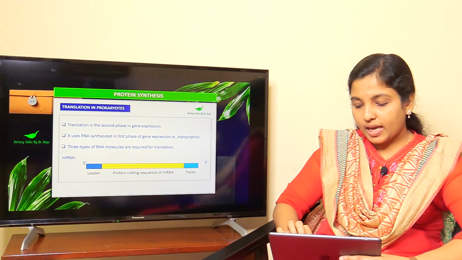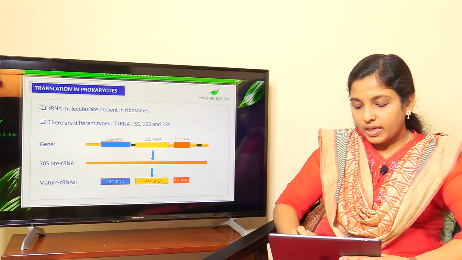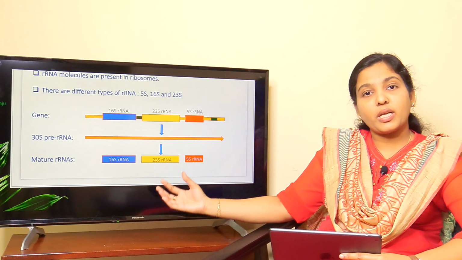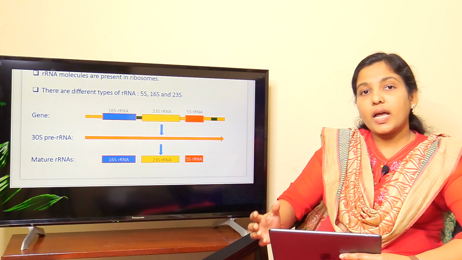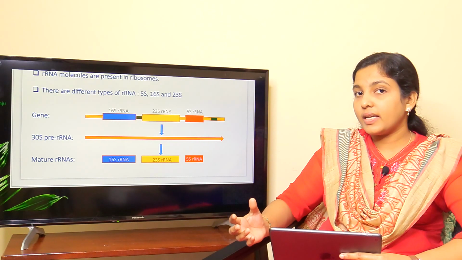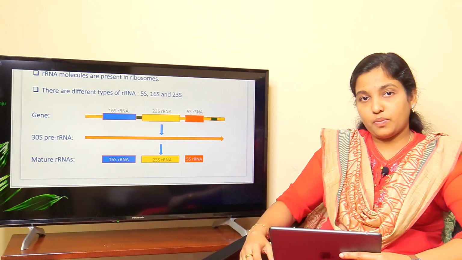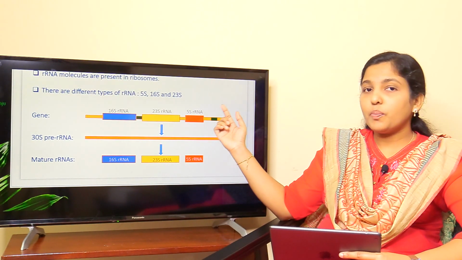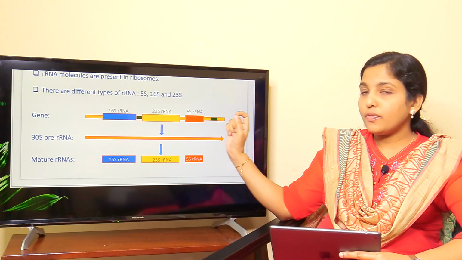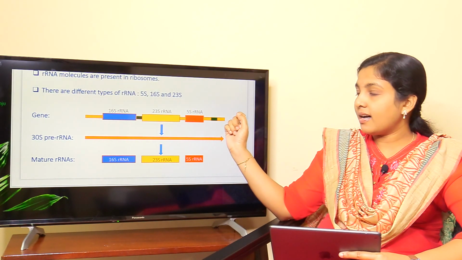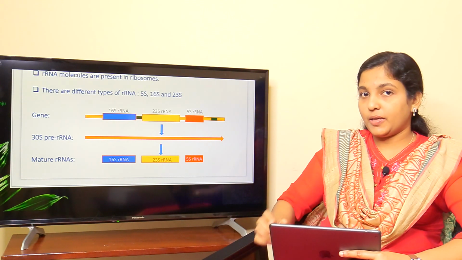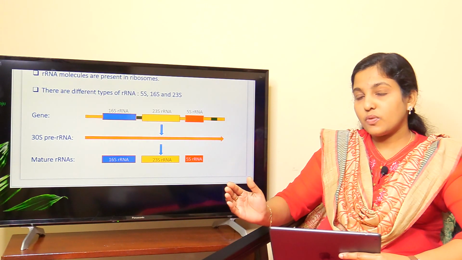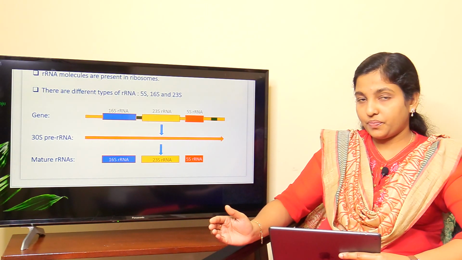The second component is the ribosomes. Ribosomes contain many RNA molecules and protein molecules. Half of the ribosome is composed of rRNA molecules and the remaining half is composed of proteins. rRNA molecules in prokaryotes are of three types: 5S rRNA, 16S rRNA and 23S rRNA. These rRNAs are synthesized from genes which are located adjacent to each other.